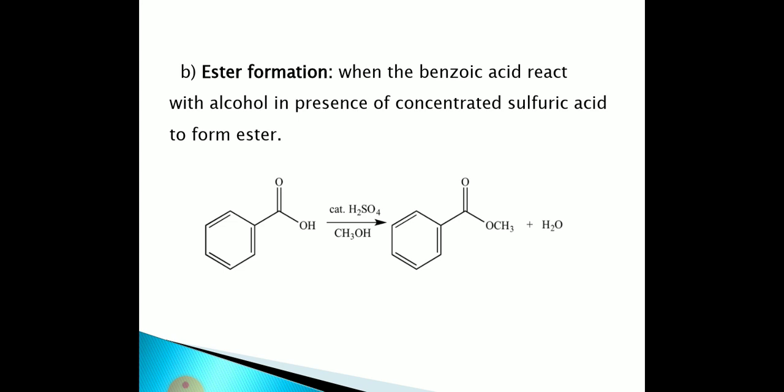After formation of the ester, the water is removed from the reaction. In the general reaction of esterification, when an acid reacts with alcohol in the presence of concentrated sulfuric acid, it forms ester and water.